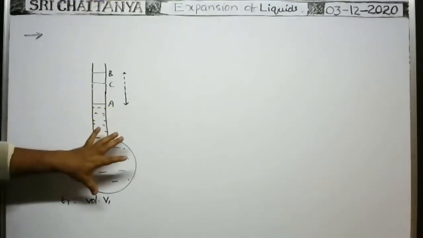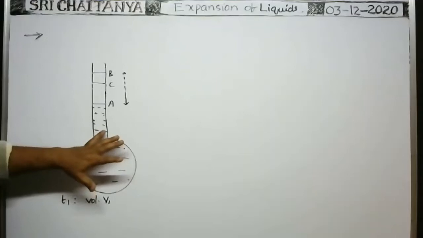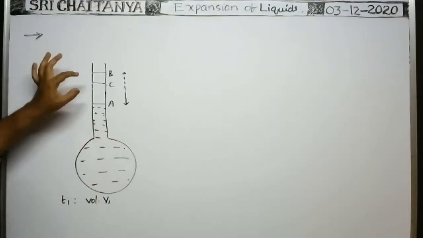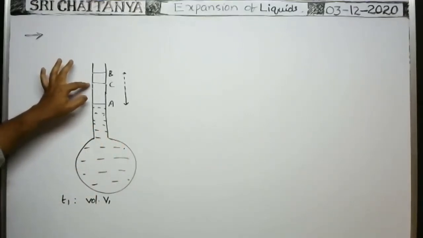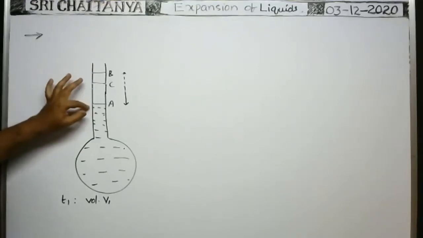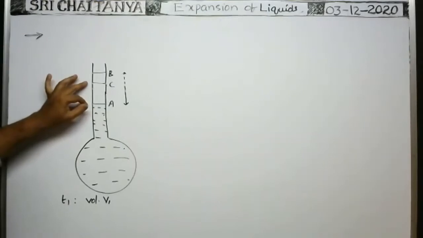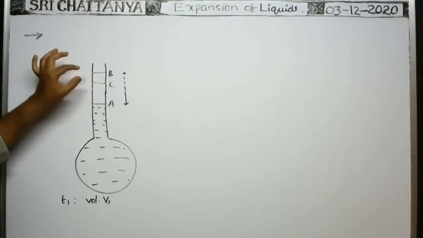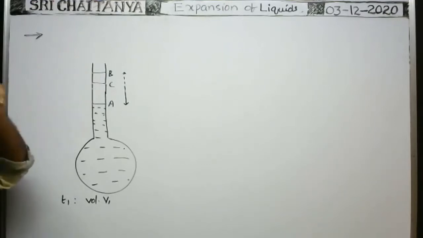Actually, whenever the expansion of the vessel is also taken into account, then the liquid level appears here only. That's why from A to C, whatever the expansion of the liquid, that is called the apparent expansion of the liquid. A to C is called apparent expansion of the liquid. Okay. Next, what about B to C? BC.